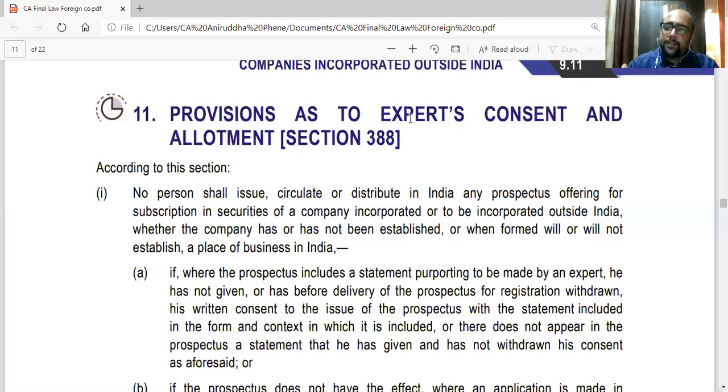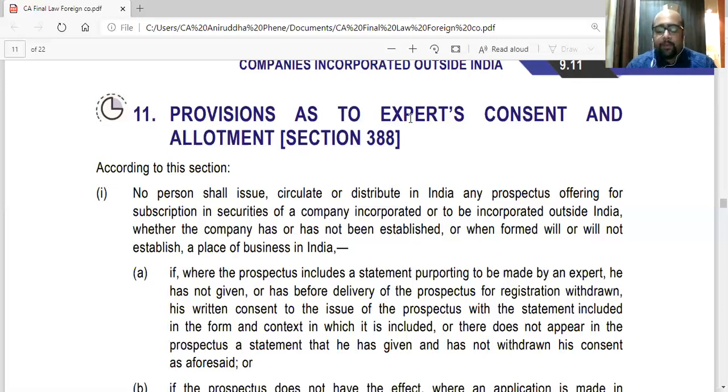Before registration, he withdrew his consent, but still you have shown that he is consenting. Or he has given proper consent and a statement, then the company should state that the expert has given his statement and the consent is not withdrawn as on date.